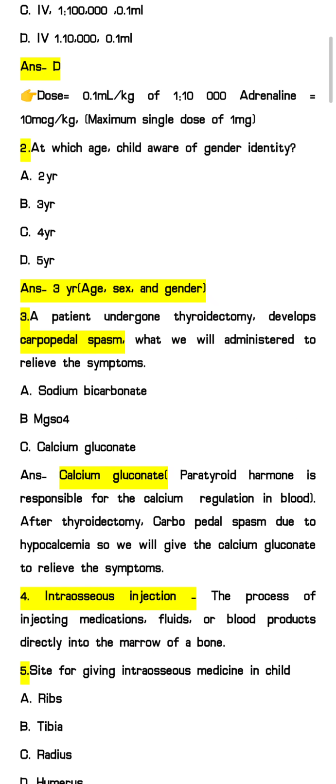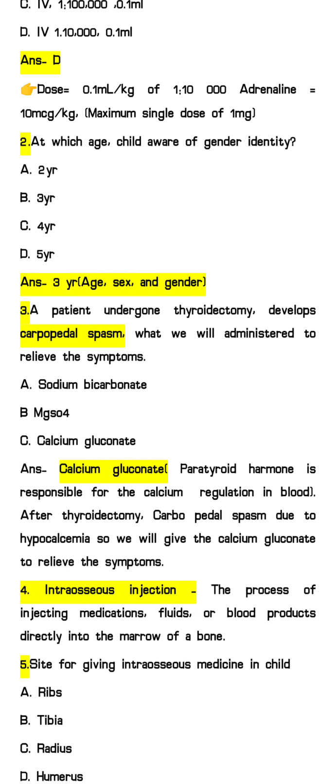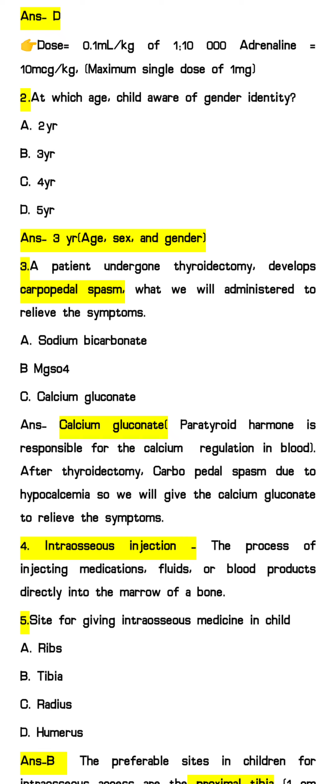Next question, that is the third question: a patient undergoes thyroidectomy and develops carpopedal spasm. What will we administer to relieve the symptoms? As we know, thyroid hormone and parathyroid hormone are both responsible for maintaining the calcium level in the blood. The patient has undergone thyroid surgery, so carpopedal spasm is mainly due to hypocalcemia. So we can give calcium gluconate as a supplement to relieve the hypocalcemia. So the answer will be calcium gluconate.